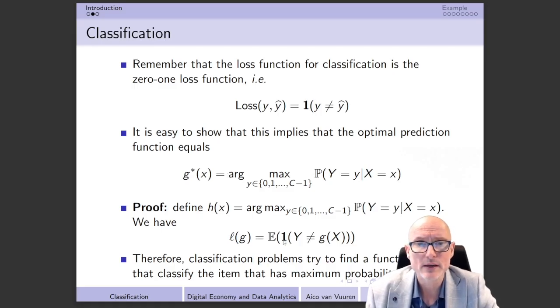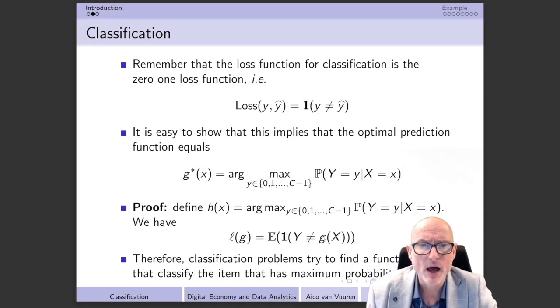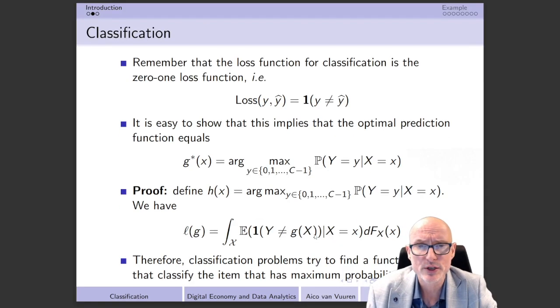The first thing that we can do is rewrite this mean, taking into account that the mean is always equal to an integral. In this case, I'm not going to integrate over both y and x, but only over x. I can do that by using the law of iterated expectation. Instead of the unconditional mean that we have here, I can use the conditional mean, conditioning on the outcomes of x.